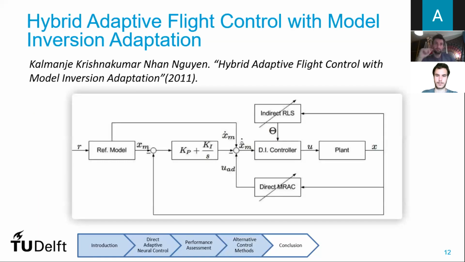Next slide, please. So regarding the alternative approaches considered, we looked at hybrid adaptive control methods with model inversion adaptation. This approach uses a combination of indirect and direct methods to reduce the model inversion error and correct for residual tracking error.